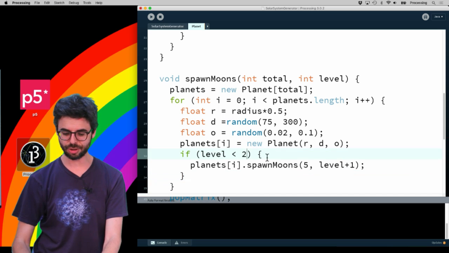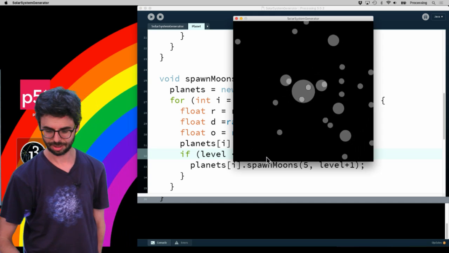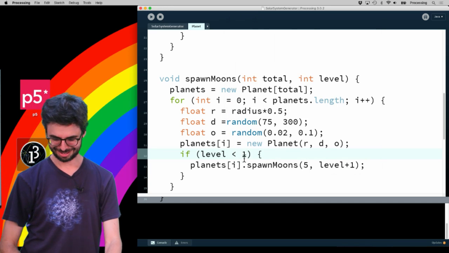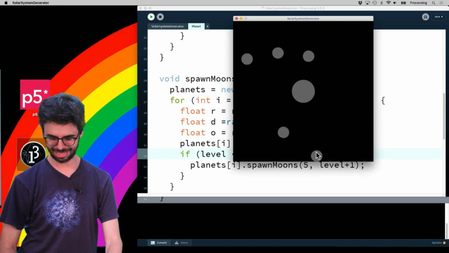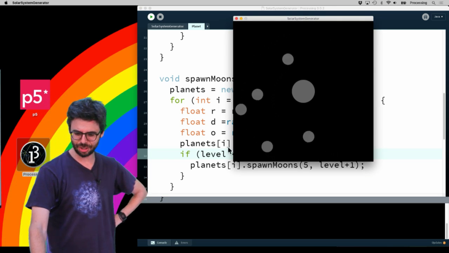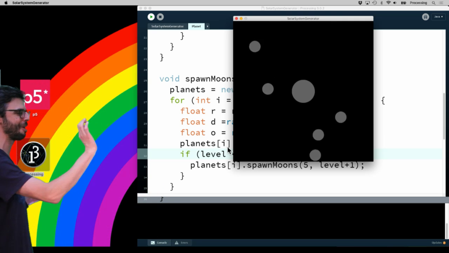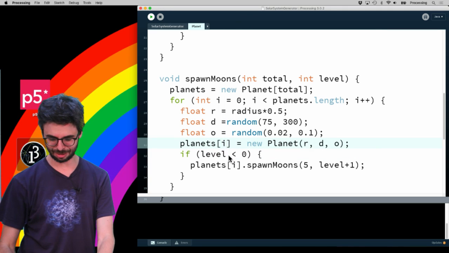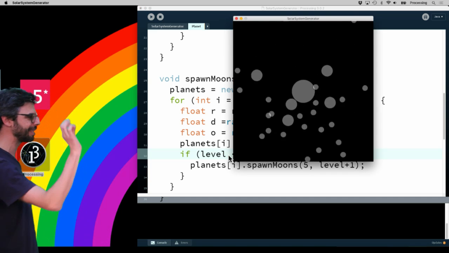So let's actually only do this if level is less than 1. See what happens. Whoa! Level is less than 0. Yeah, that's interesting. So why did it even do it? Oh, right, because I'm already spawning 1. So if level is less than 0, I'm getting these 5 planets. And if level is less than 1, all of those planets have things orbiting them.